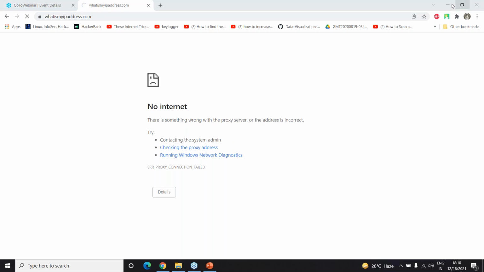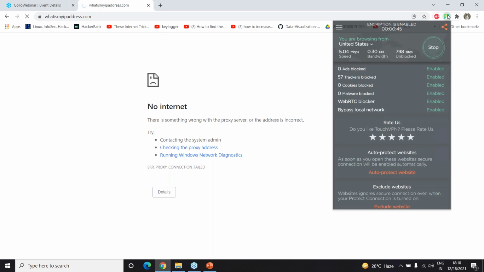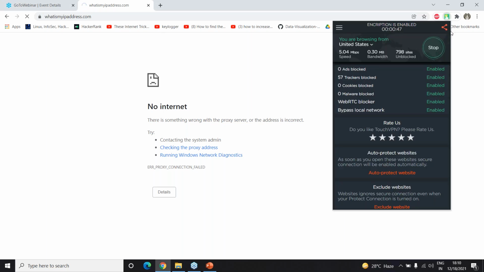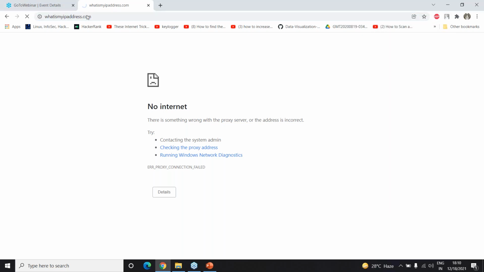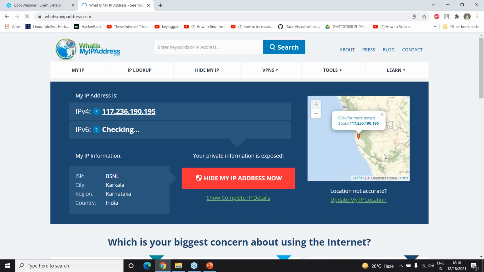Okay, it's actually giving me this option of no internet. Let me just disconnect this and check again. And then it's able to access this internet page. I'll maybe try out a different location and see what exactly is going to happen.